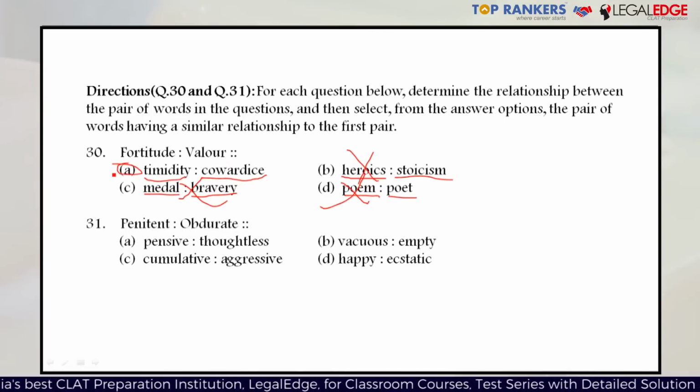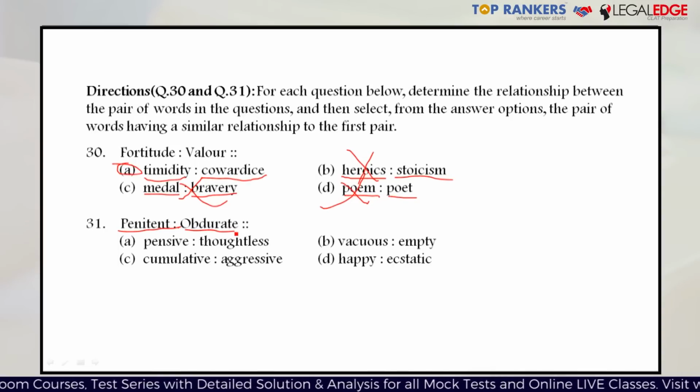Question number 31. The two words are penitent and obdurate. Penitent means showing or feeling sorrow, especially when you feel you have done something wrong and you admit that you have done it and you are feeling sorry about your mistake. That's when you are penitent. It's an adjective. Obdurate is also an adjective, which means being extremely stubborn. In a way, penitent and obdurate are actually antonymous with each other. They are opposite of each other.